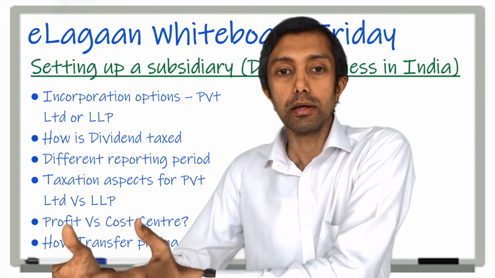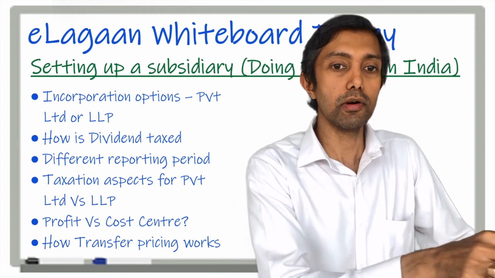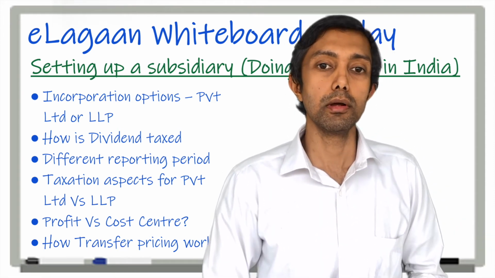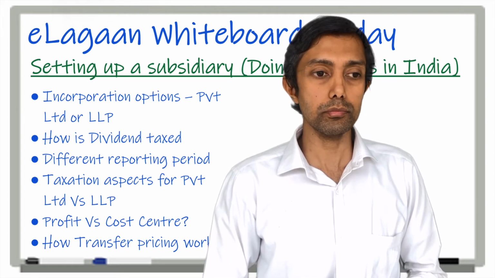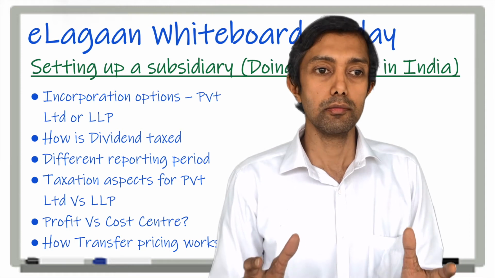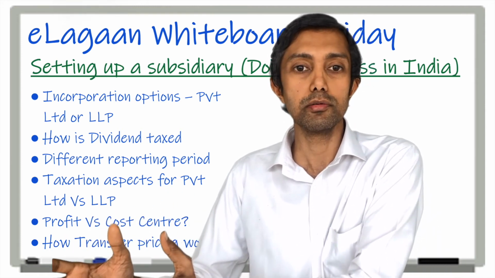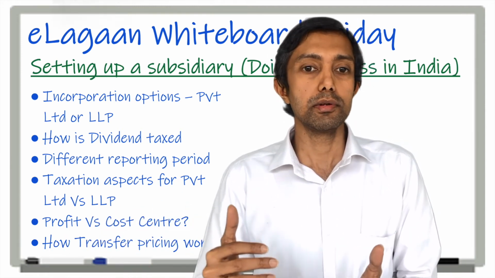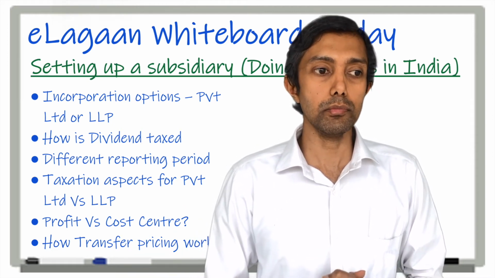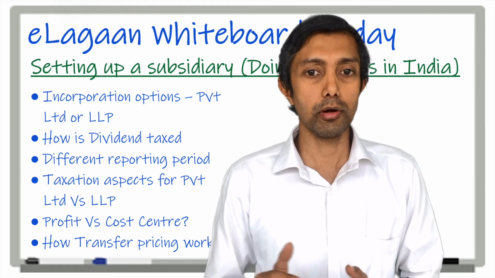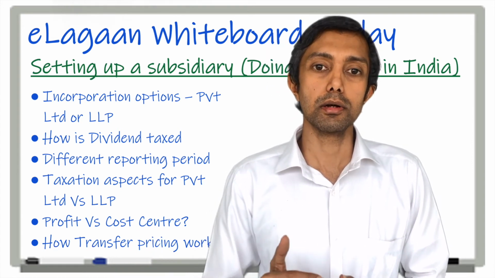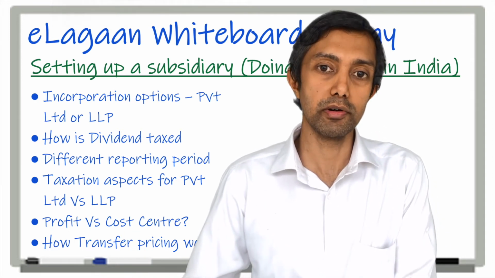to India, so that the main functions, the client-facing functions, can be performed in any other part of the globe. So that would typically be a cost center which has a limited risk, which has certain functions associated with it, and which has a margin associated with such functions. What is a profit center? In a profit center, a billing will happen to the third party directly. The client-facing personnel will be sitting in the profit center.